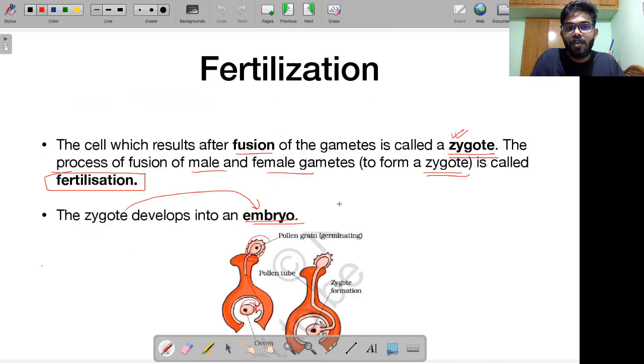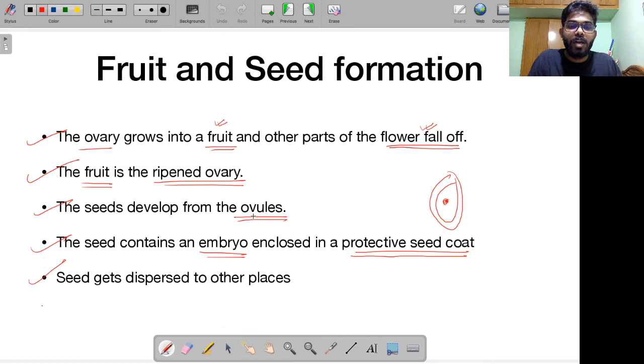Then following that, we talked about the process called fertilization, right, which is nothing but fusion of male gametes and female gametes, and I told you that the product of fertilization is called a zygote, right? And this zygote, I told you, later develops into an embryo, and I told you the fruit is nothing but a ripened ovary. So after the process of fertilization, the ovary grows into a fruit, while the other parts of the flower end up falling off. I told you the fruit is nothing but a ripened ovary.